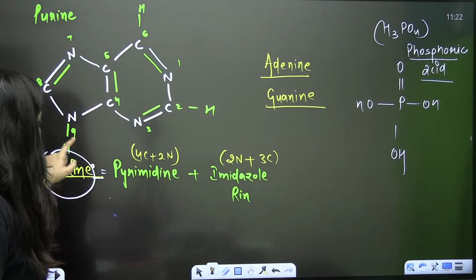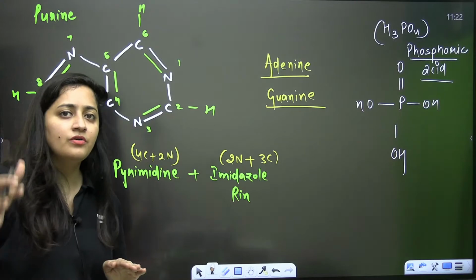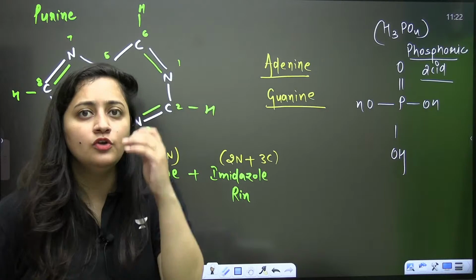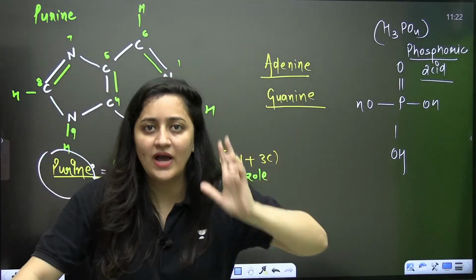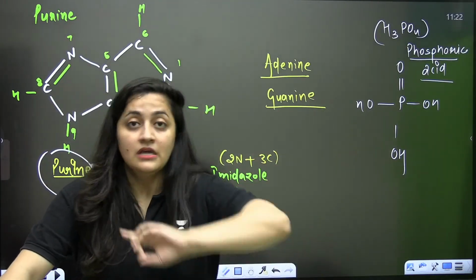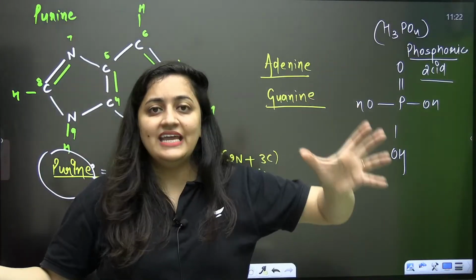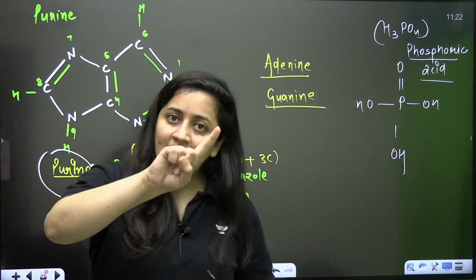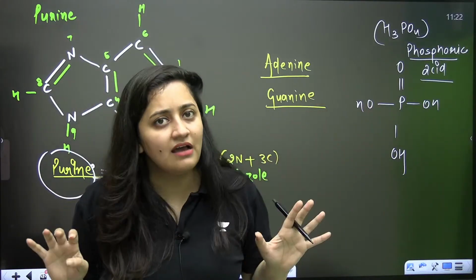Now here I'm telling you about the nitrogenous bases first. You will have purines and pyrimidines. Which purines do we have, guys? Please type your answers in the chat section. I want you to participate in this discussion. Purines are adenine, guanine. Pyrimidines are cytosine, uracil and thymine. DNA has adenine, guanine, cytosine, thymine. RNA has adenine, guanine, cytosine, uracil.